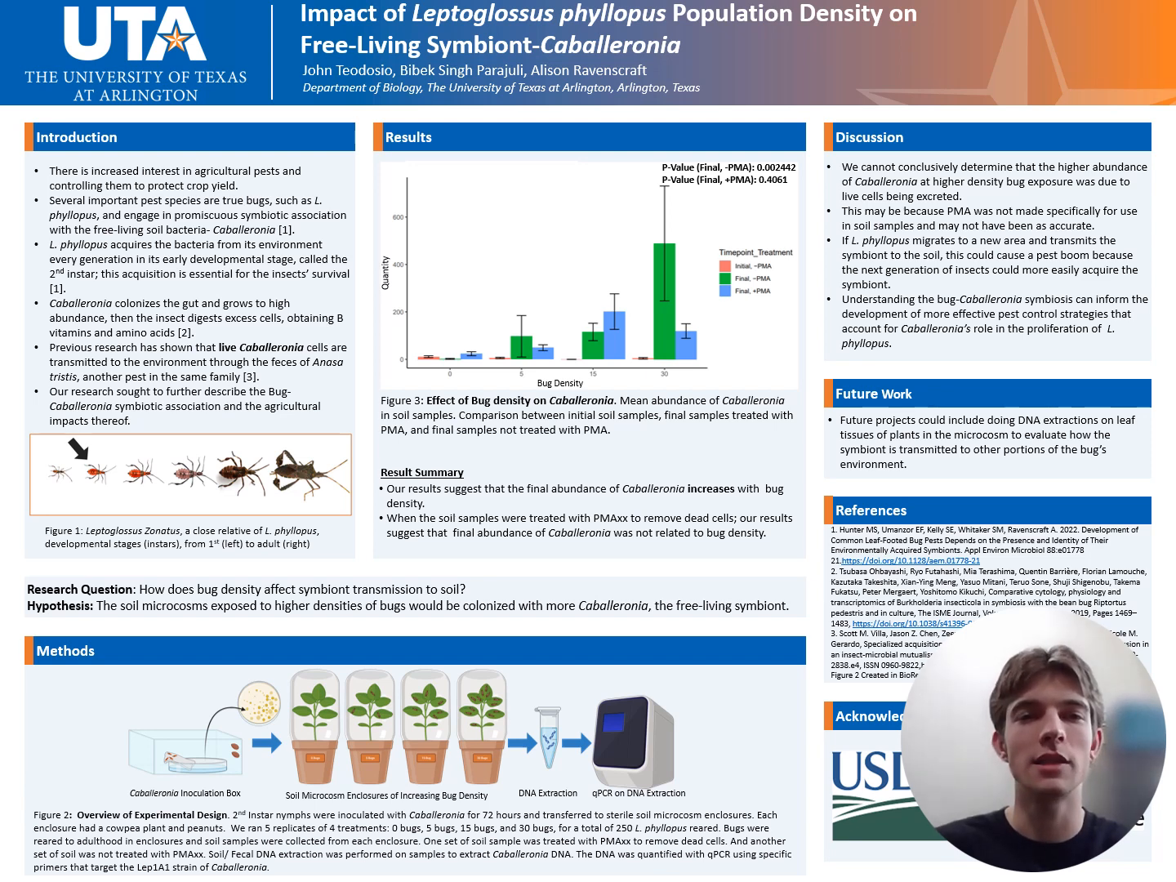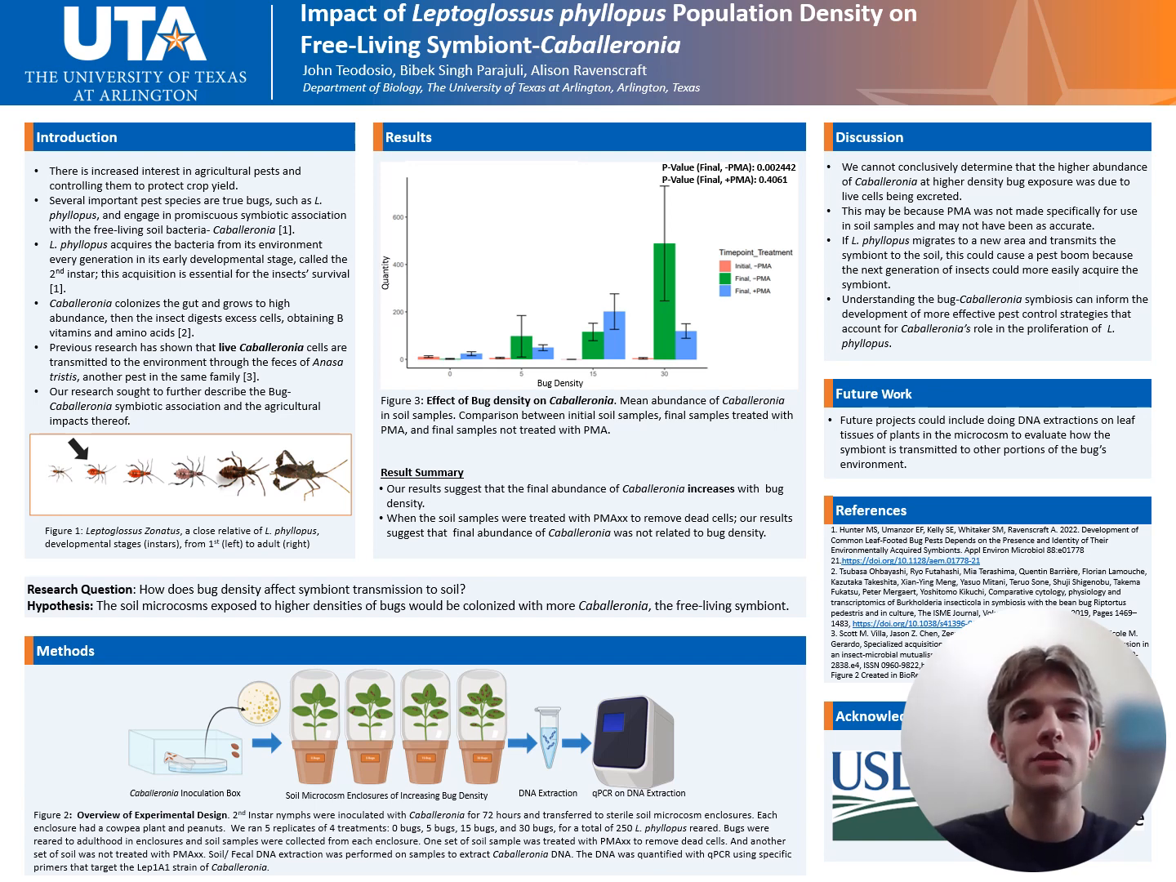We hypothesized that the soil microcosms exposed to higher densities of bugs would be colonized with more Caballeronia, the free-living symbiont. To test our hypothesis, we inoculated second instar nymphs for 72 hours with LEP1A1 strain of Caballeronia. LEP1A1 was used because it commonly associates with Phallopus in natural populations.